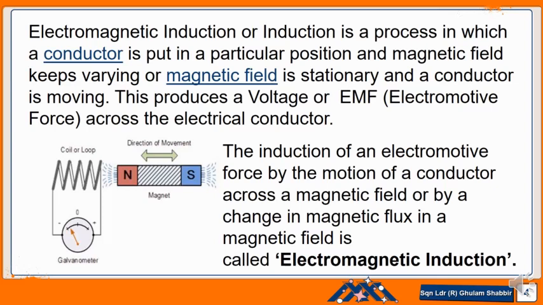If the bar is stationary and the coil is stationary, there is no change in the magnetic field in the conductor, so no EMF is induced. When we change the flux in the conducting coil, then there will be induction of the EMF.